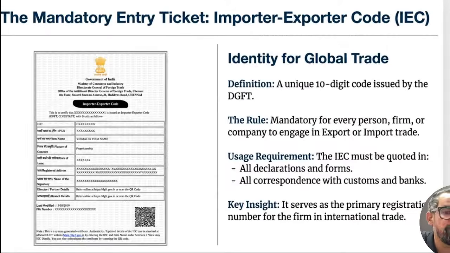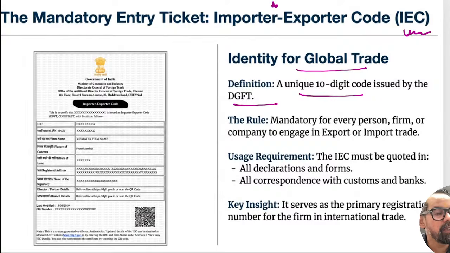One document which is very, very important is the IEC, the importer exporter code, that generally comes under this particular one. So identity of the global trade, okay. A unique 10-digit code issued by the DGFT. So basically, if you are entering into import or export business, this is a kind of registration with DGFT, right? Like let's say if you are starting a company, you have to create a PAN number, or for an individual we have a PAN number.